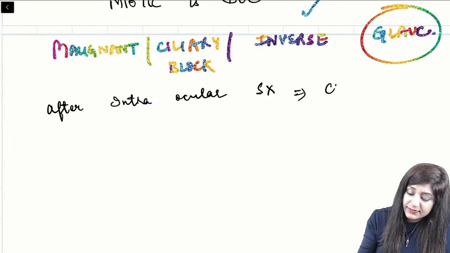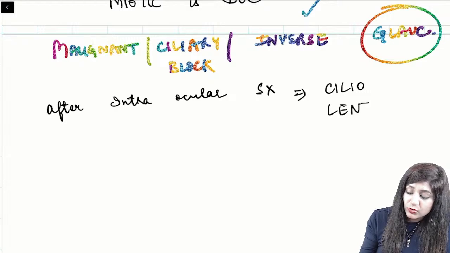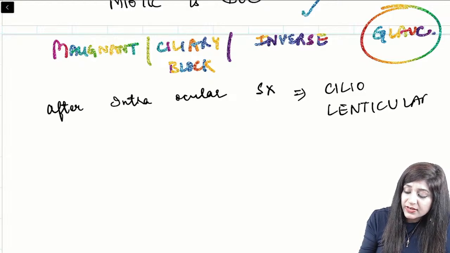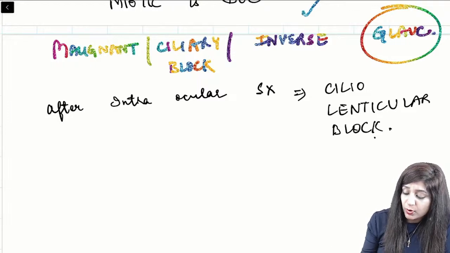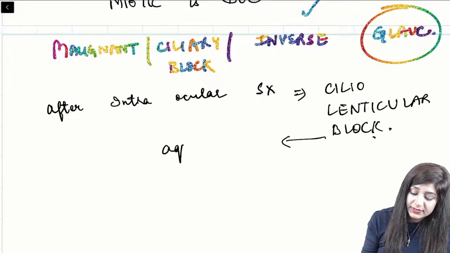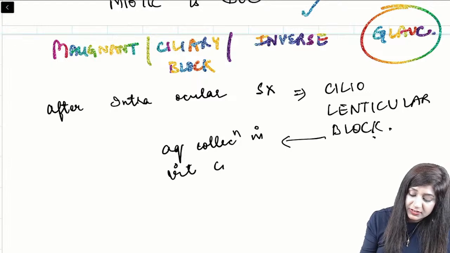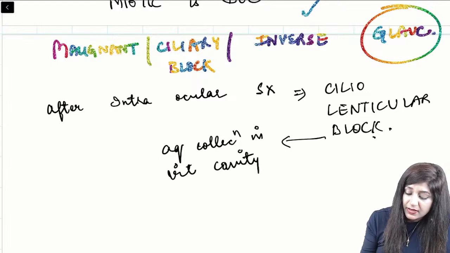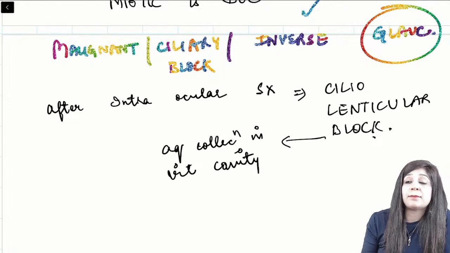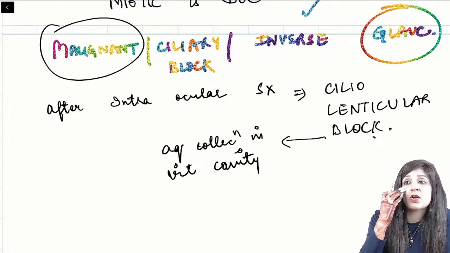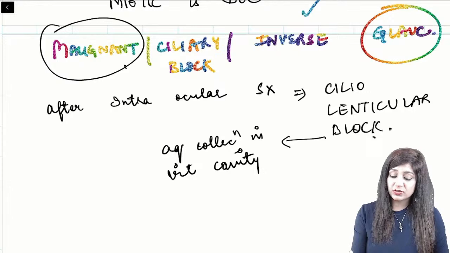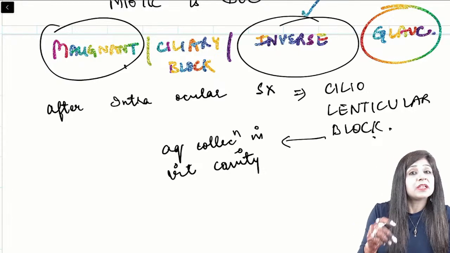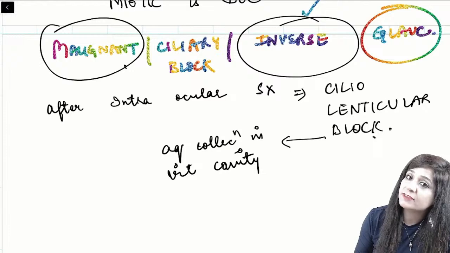This will lead to the ciliolenticular block. Whenever there is a misdirection of the ciliary processes after intraocular surgery, there is a ciliary block, and then it can lead to aqueous collection in the vitreous cavity, which can lead to a malignant condition. We are not able to treat it because aqueous drainage is taking place in the anterior segment, and that is why it is called malignant glaucoma. And because atropine is used as the treatment of choice, it is also called inverse glaucoma.